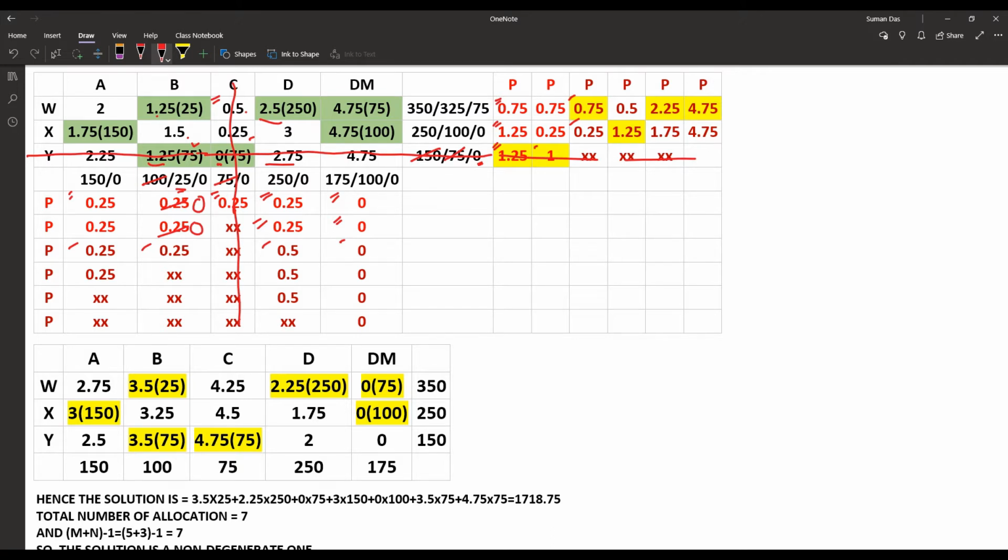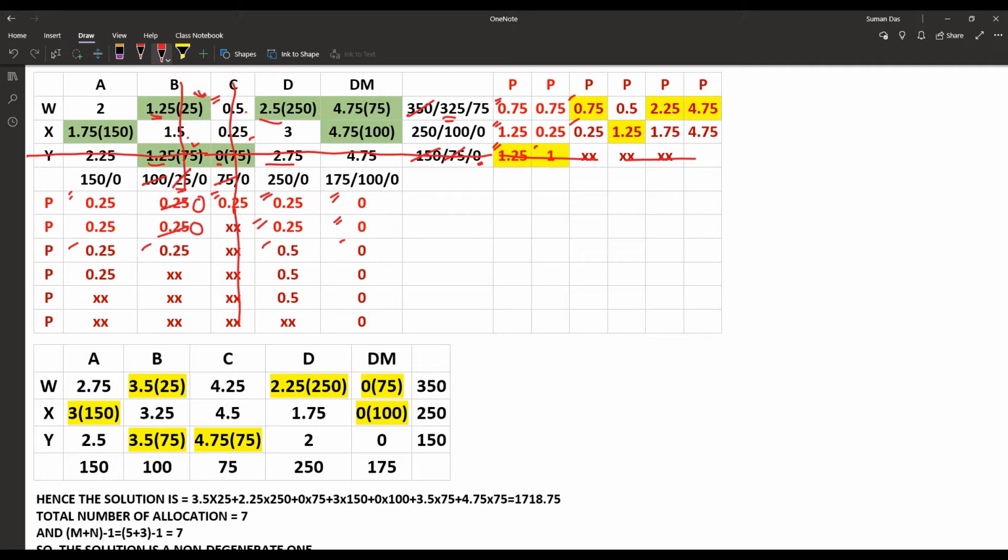That is 1.25. So that is according to column 25 and according to row 350. So we are assigning 25 here, and 350 minus 25 is 325. Once again, according to the column that has been chosen, we are crossing out that column also.